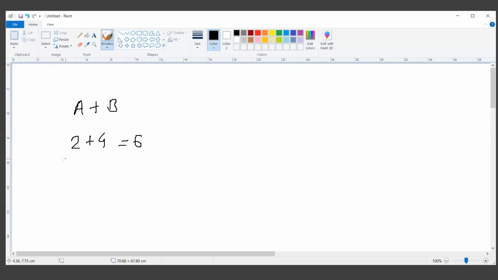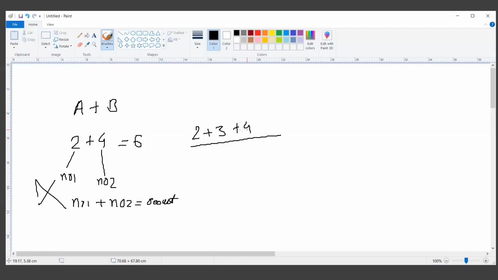Somebody may say that you will take this 2 into number 1 and this 4 into number 2, then add the number 1 variable with the number 2 variable and get the result, maybe keeping it in some variable again. That is not what we want. What we want is that the user will type at a command prompt, or using the printf statement you will scan the string from the user. The user will literally enter something like 2 plus 3, maybe plus 4. If the user types this as input for the printf, enter the expression, then this string must be evaluated and the result must be printed on the screen. That is the application that we have to develop.